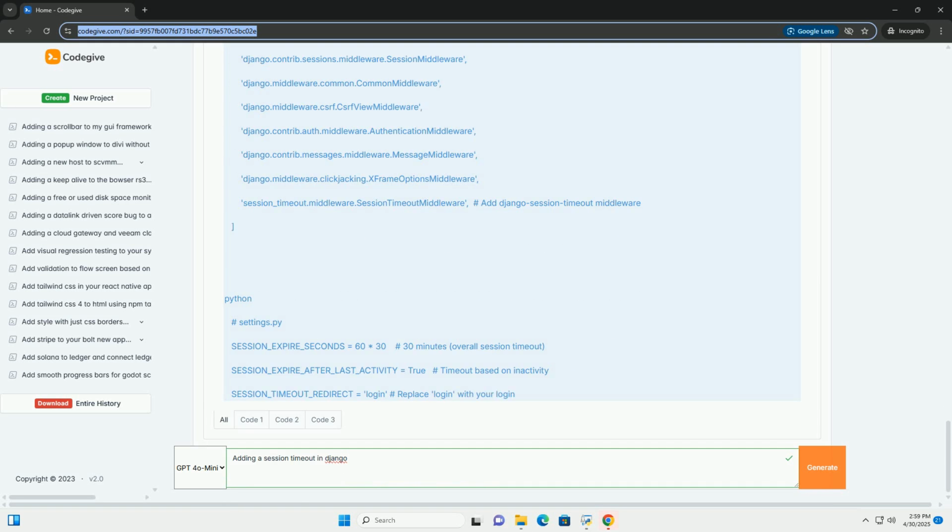A. Add session_timeout to INSTALLED_APPS in settings.py. B. Add session timeout middleware to MIDDLEWARE in settings.py. C. Configure timeout settings in settings.py. Explanation.